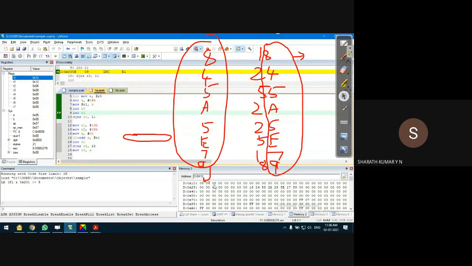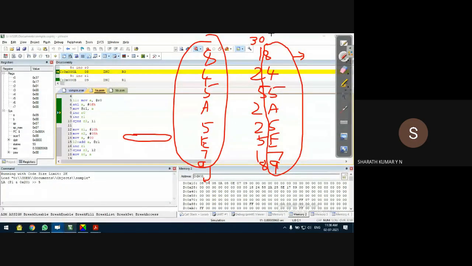Then comes 5, then A, then 5 again, then E, then 7, and then 9. Up to this point, the program separates the lower nibbles of the data stored in location 30H and transfers them into the location starting from 10H. I hope till this point it is very clear.